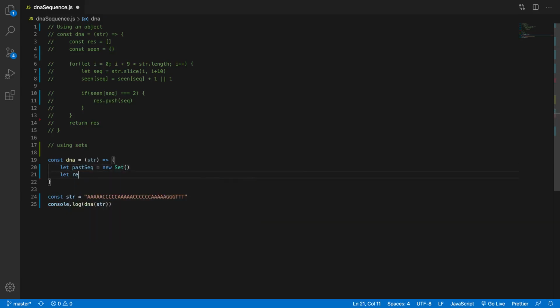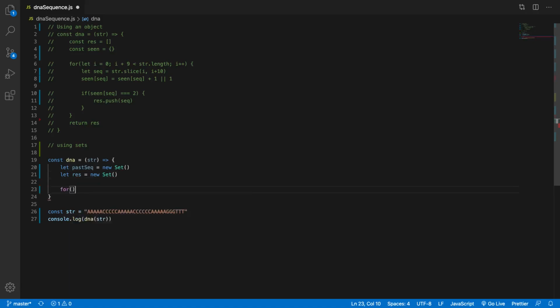And then we'll let res, which is going to be our result, equal a new set. And we'll do some stuff here. So we'll do let, and this for loop, I'm going to do it differently than I did. With this for loop, I did i plus 9 less than str.length, and there's another way you can do it, and I'll do it like that in this one.